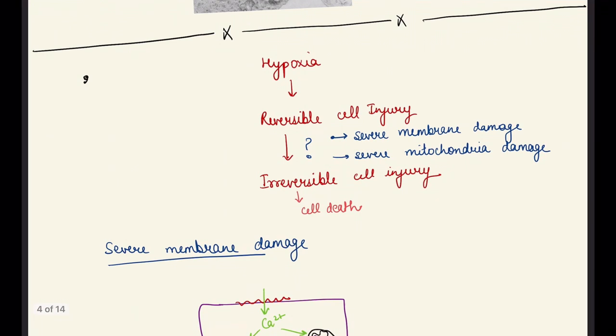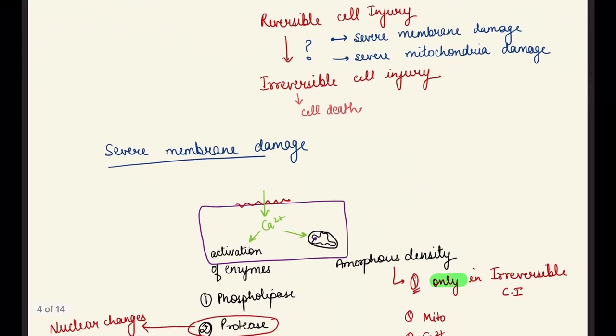Irreversible cell injury. So what will happen between the reversible and irreversible cell injury, so that it changes into irreversible cell injury? There is severe damage of the cell membrane and severe mitochondrial damage, so that it cannot be reversible. That's why it converts into irreversible cell injury, because the membrane is very severely damaged and the mitochondria are also damaged.